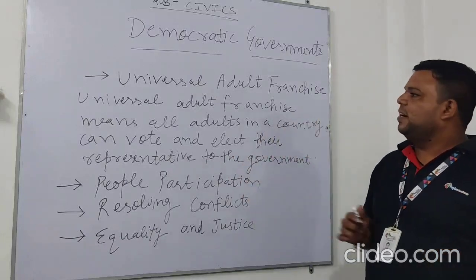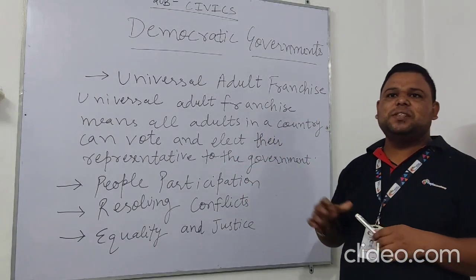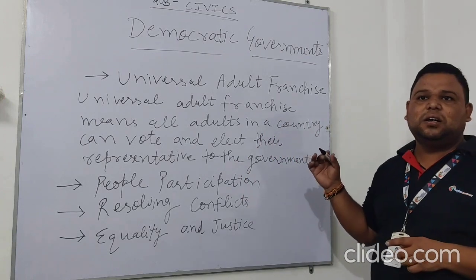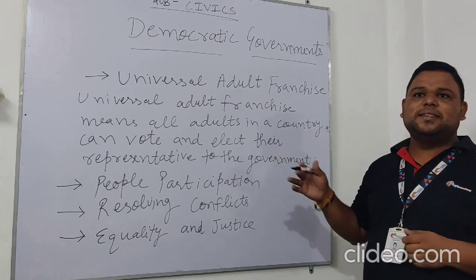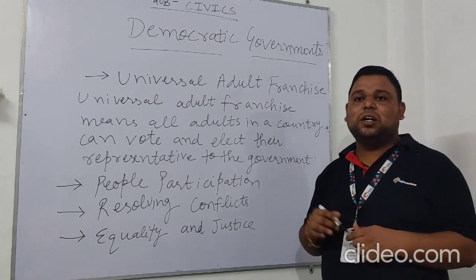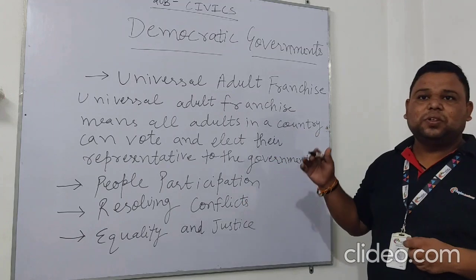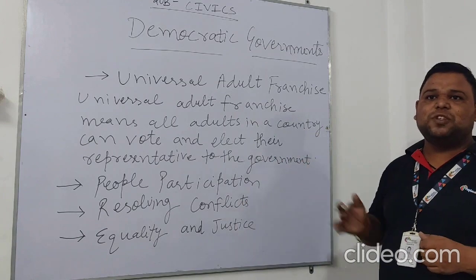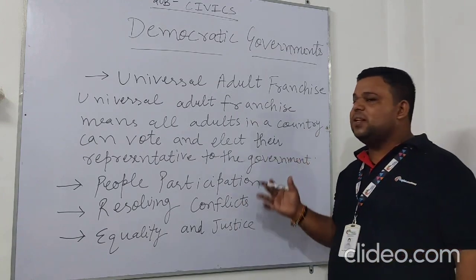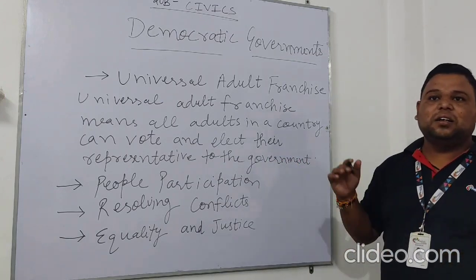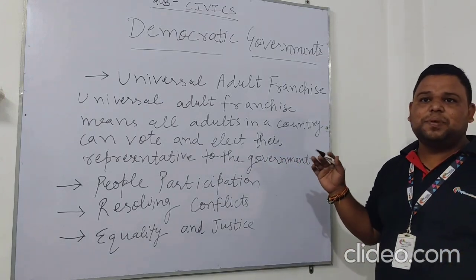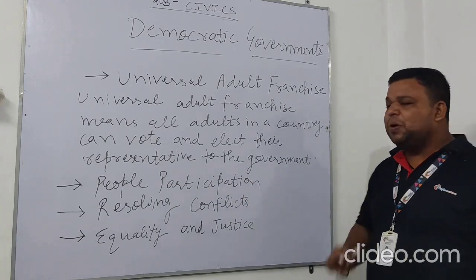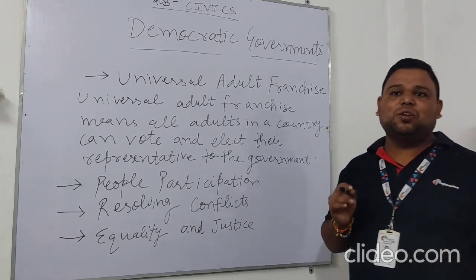Now, universal adult franchise. Universal adult franchise means all adults in a country can vote and elect their representatives to the government. In India, all citizens above 18 years of age can vote regardless of their caste, sex, or religion. Universal adult franchise is an important feature of democracy. It ensures that all sections of society are represented equally in the government. And the participation of the people is the foundation of democracy.